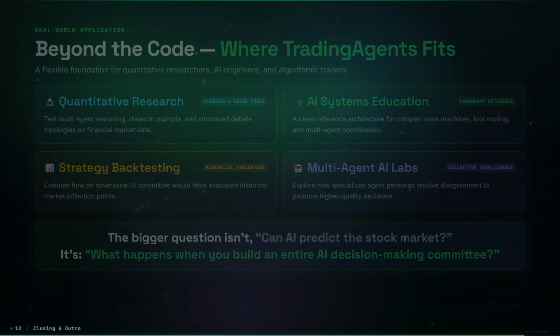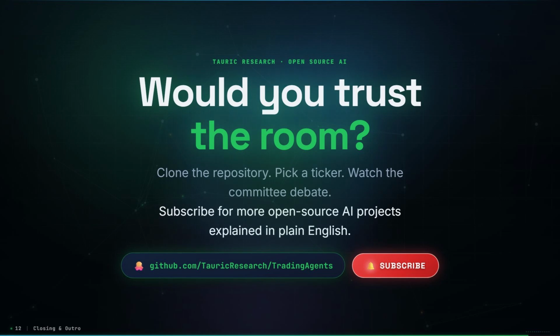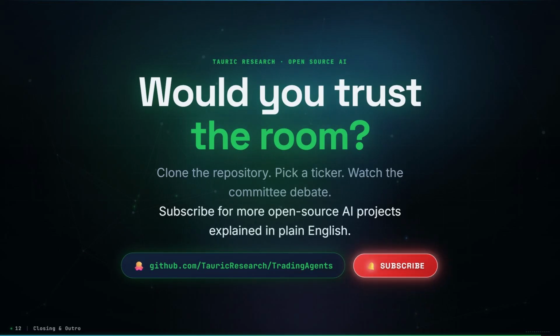Clone the repository, pick a ticker, run the analysis, watch the analysts investigate, watch the bulls and bears argue, and watch the risk team challenge the trade. Then decide for yourself, would you trust the room?